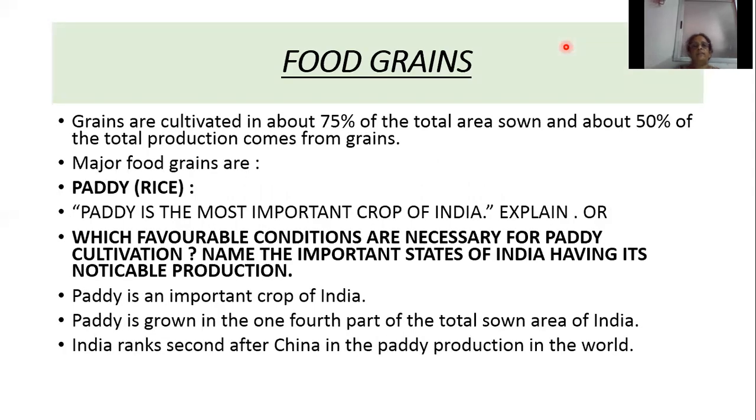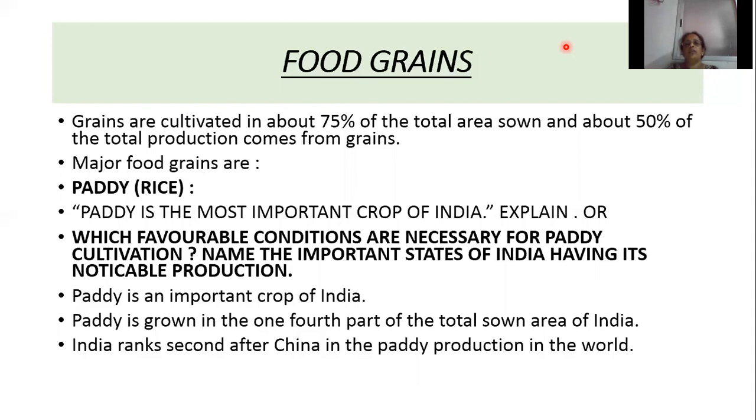Then food grains. They are the staple food, the substantial food of the people of India. They are very important. They are the major food items of the people of India. So food grains are cultivated in about 75% of the total net zone area.